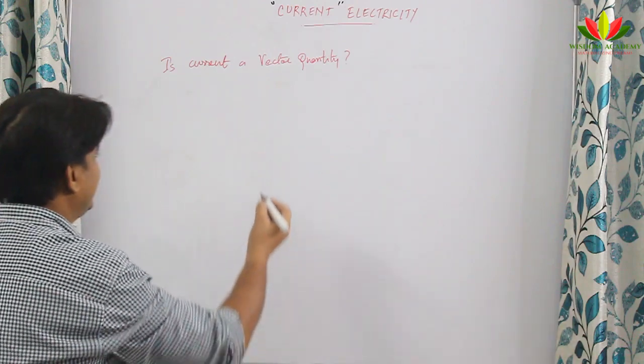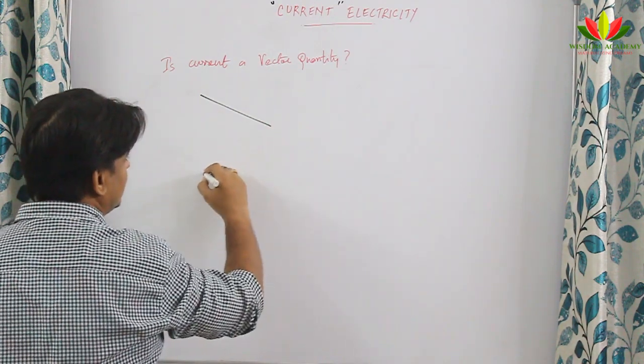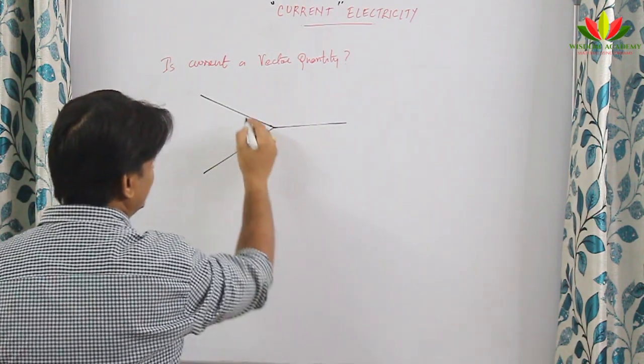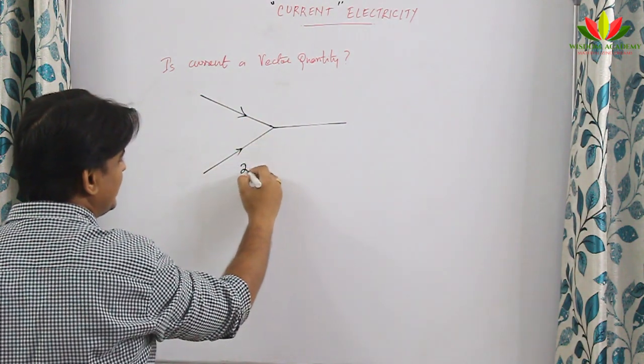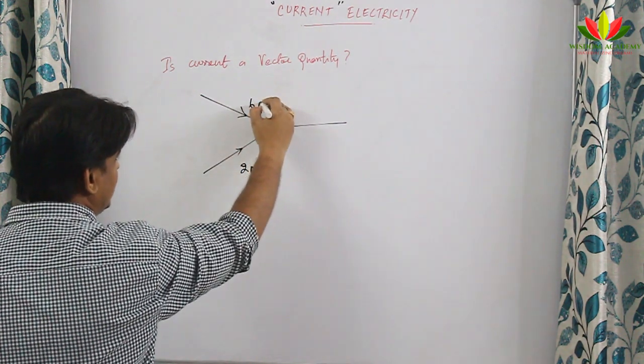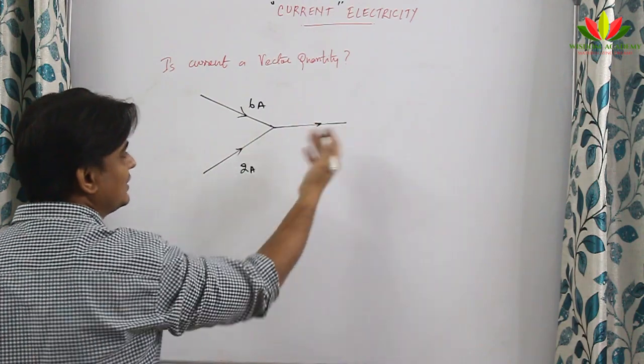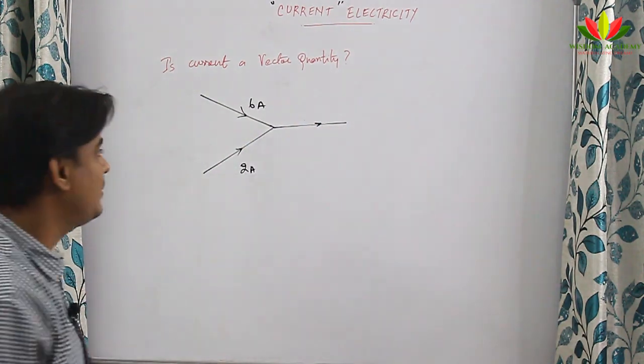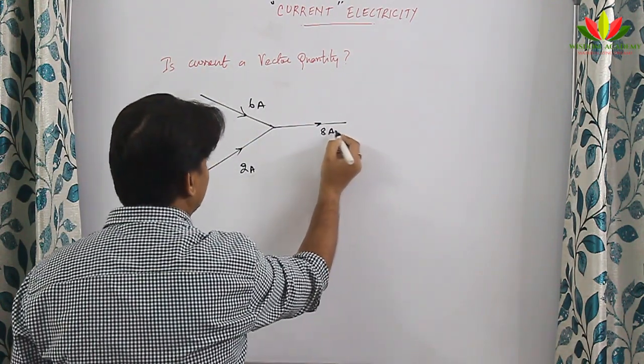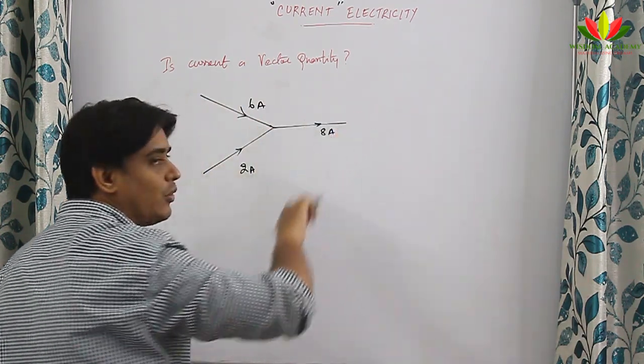So what happens? Suppose I am taking a branch here, one branch here and one branch here, and suppose current is coming, 2 ampere is coming and 6 ampere is coming, and if I ask you what current will go inside this, you can say directly it will be 8 ampere, because whatever incoming current is, it will be equal to outgoing current.